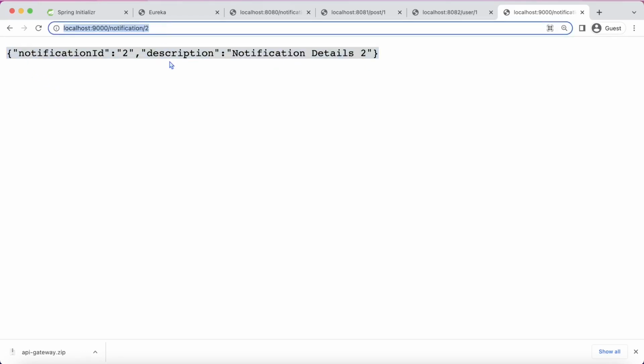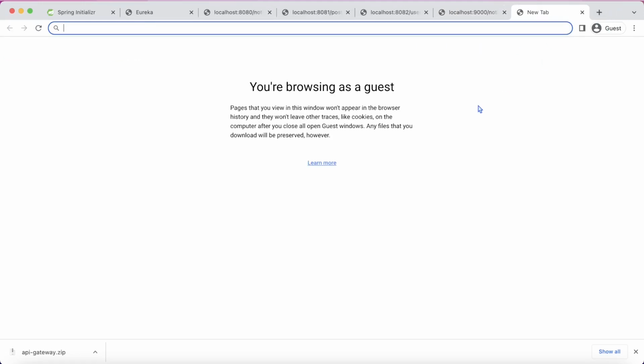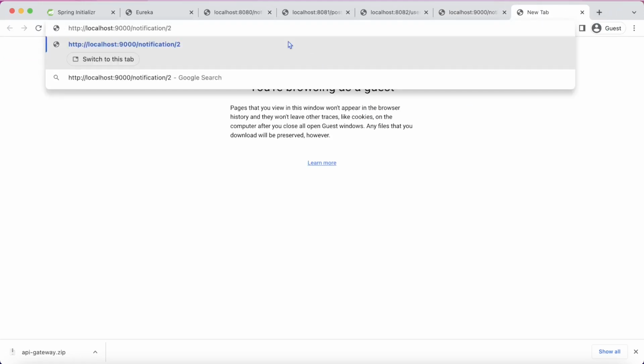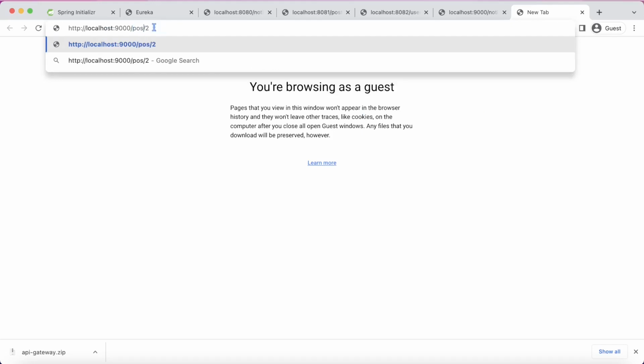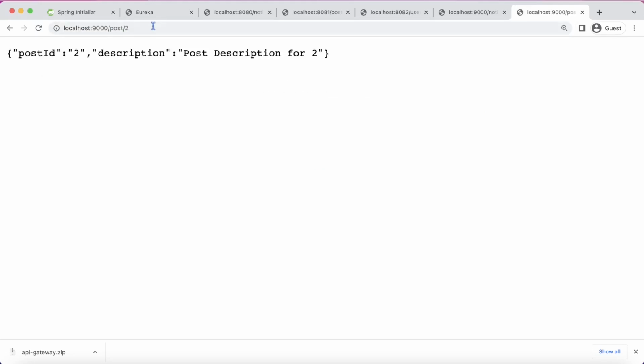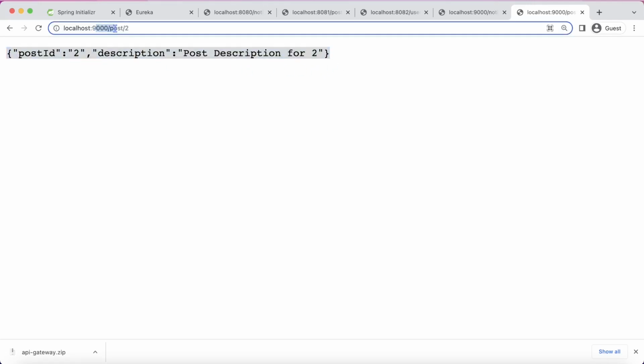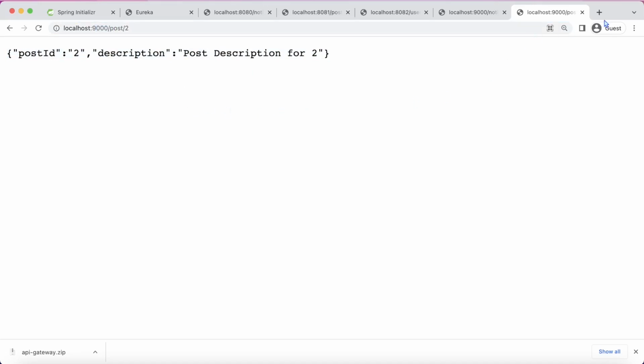Okay. Now let us do a query for post service. So instead of notification, I will write post for ID 2, let's say. Cool. I'm able to get the post response back with the help of 9000. That means my API gateway is working. Okay.